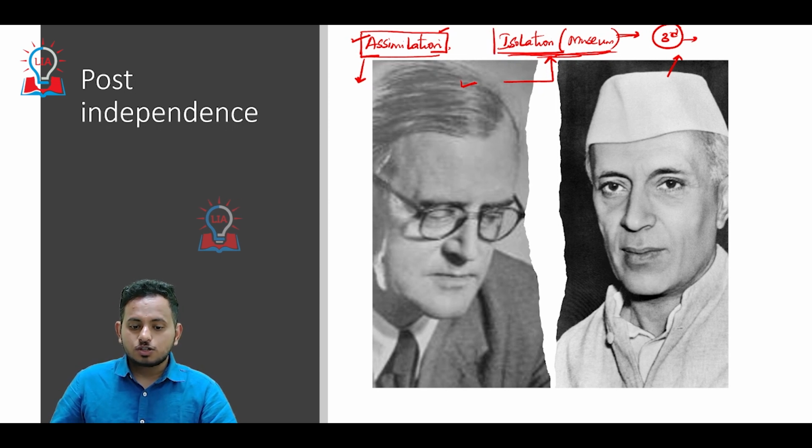If there is isolation, tribals cannot be left the way they are because they are underdeveloped. The developmental indicators, for example literacy, health indicators like IMR, MMR, infant mortality rate, maternal mortality rate, and the social security measures, are very weak with respect to tribes. So tribes cannot be left behind.